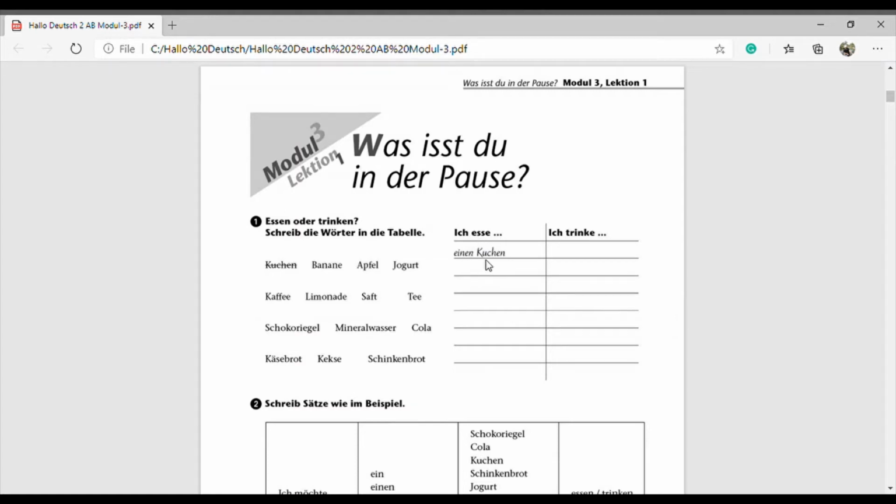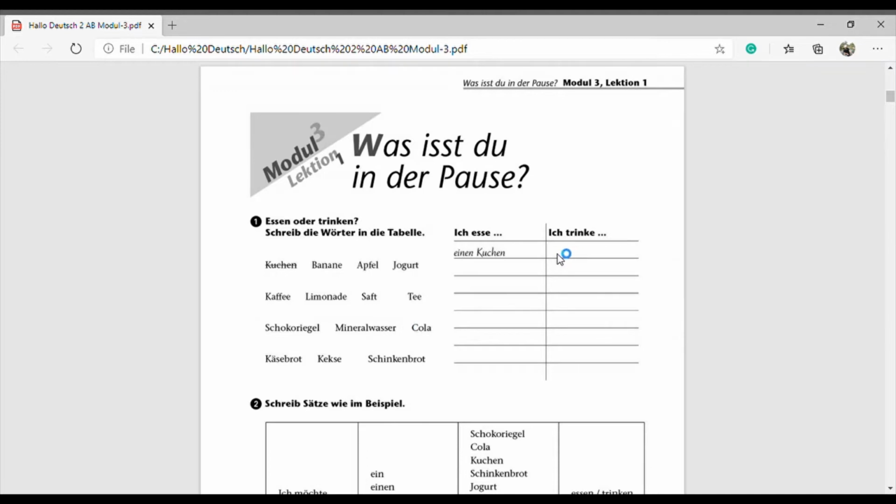So ich esse einen Kuchen, and we can say ich esse einen Apfel, ich esse eine Banane, ich esse Joghurt, or we can say einen Joghurt, then ich esse einen Schokoriegel, and then ich esse ein Käsebrot, and then ich esse ein Schinkenbrot. This one also we can say ich esse Kekse. Kekse is a plural, so there is no article.